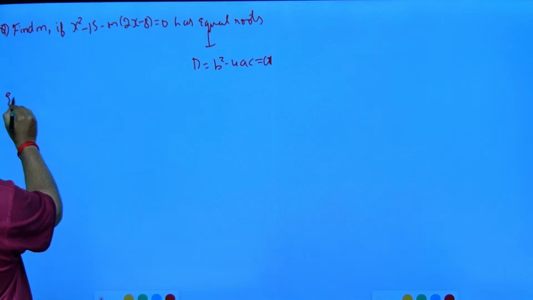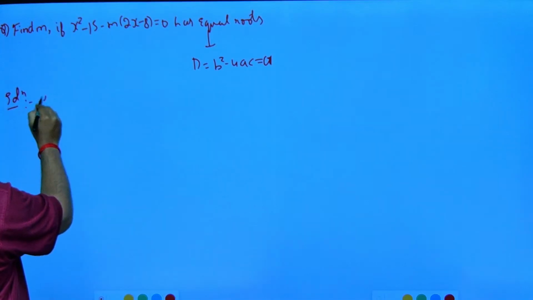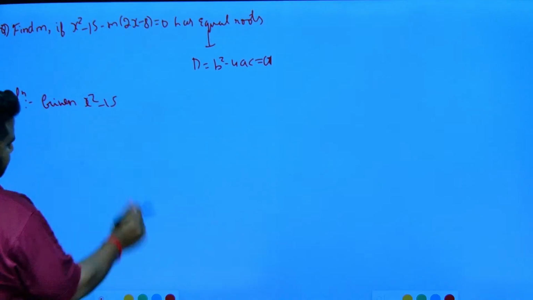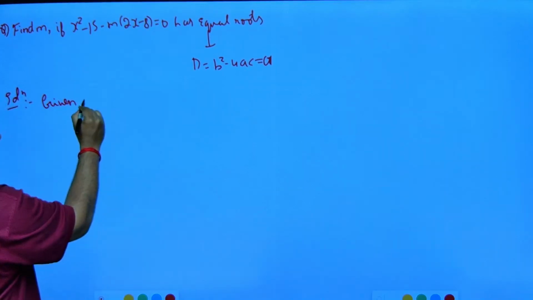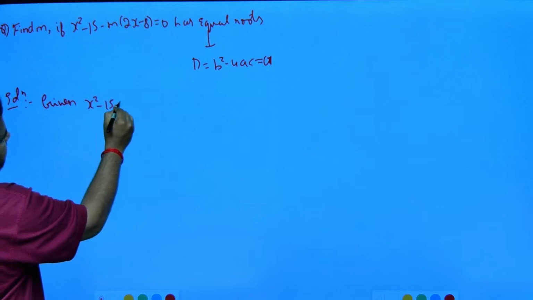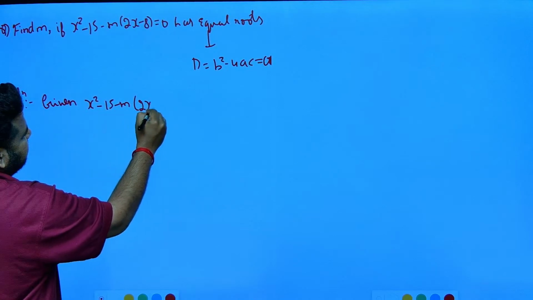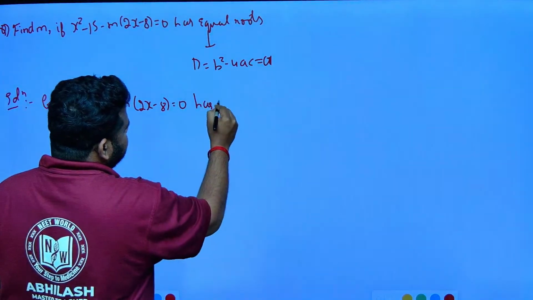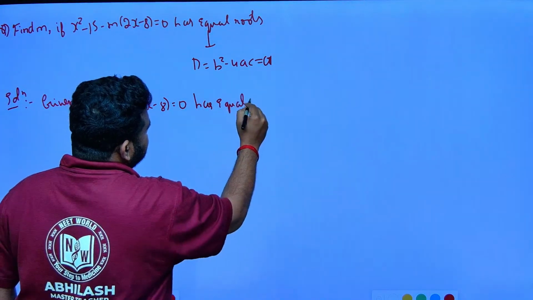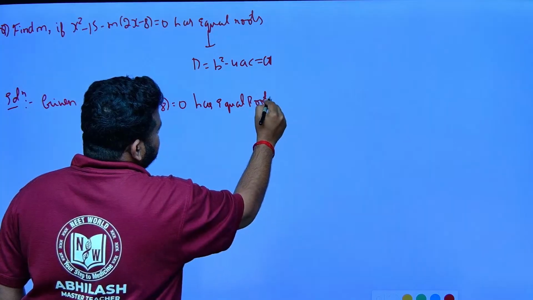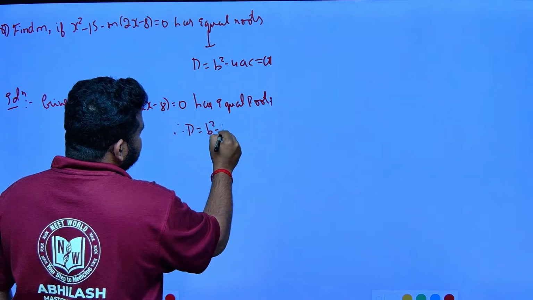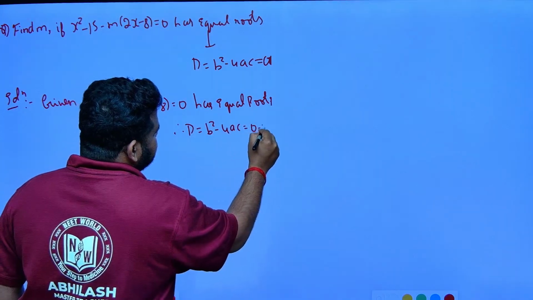Let us do the solution. Given, x square minus 15 minus m into 2x minus 8 is equal to 0, as equal roots. So, therefore, discriminant, that is b square minus 4ac, will be equal to 0. Let us write this as 1.